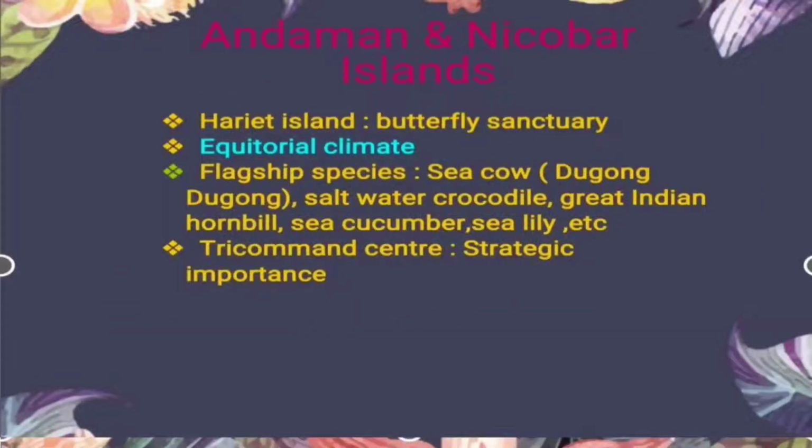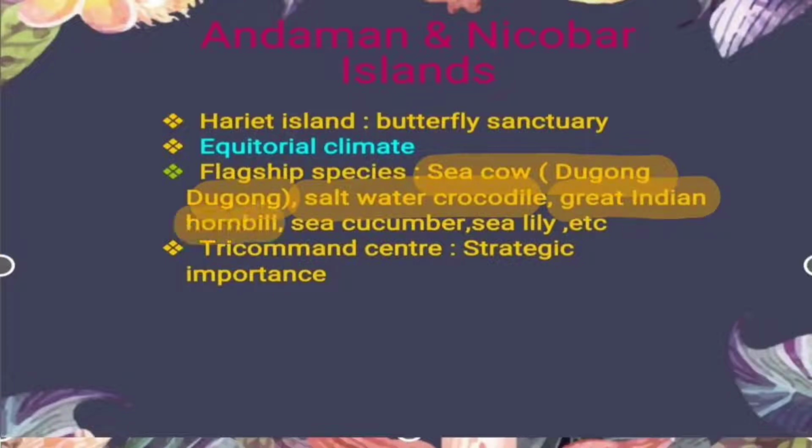Now the flagship species found in the Andaman and Nicobar Islands include the sea cow, whose scientific name is dugong, and this question has been asked many times in different competitive exams. Others include the saltwater crocodile, the great Indian hornbill, the sea cucumber and the sea lily.